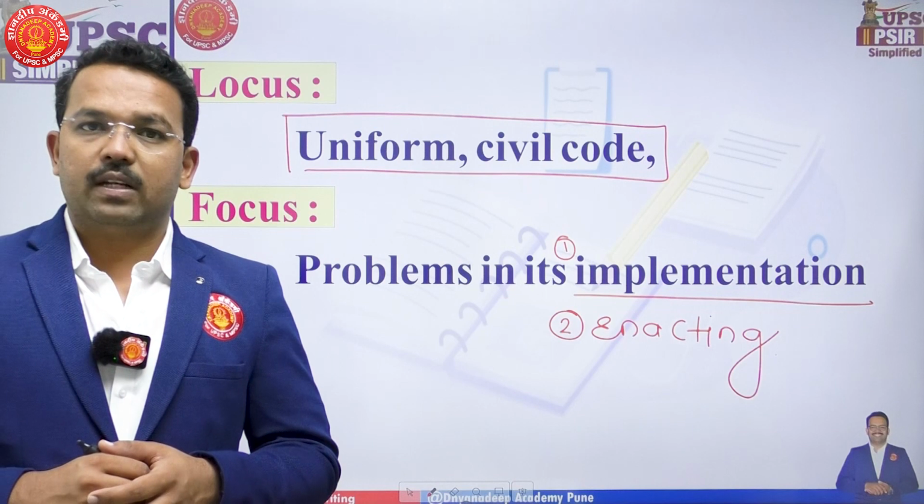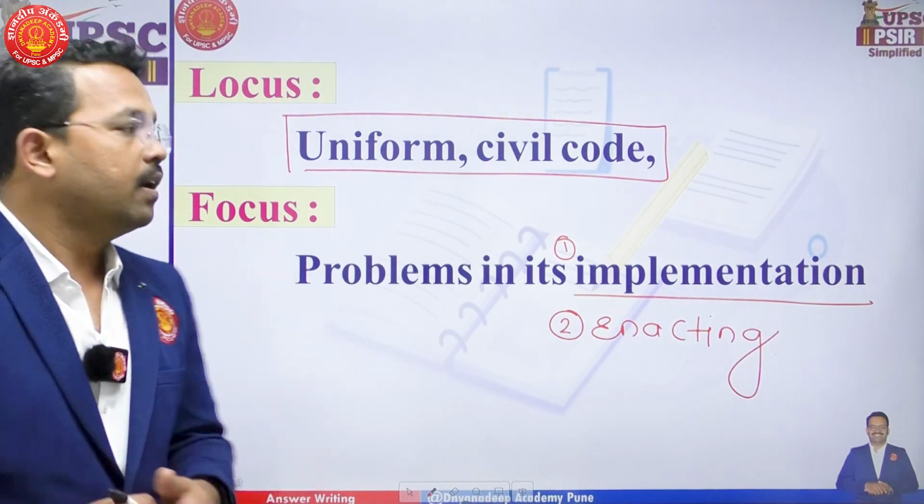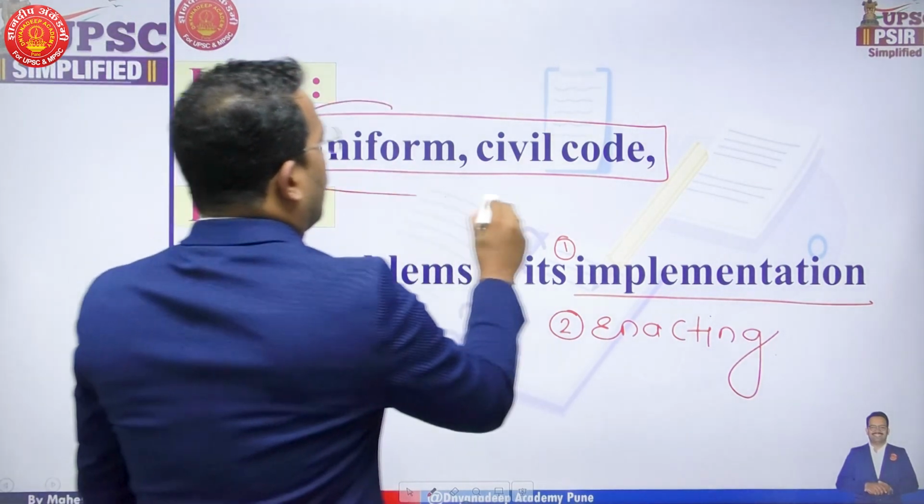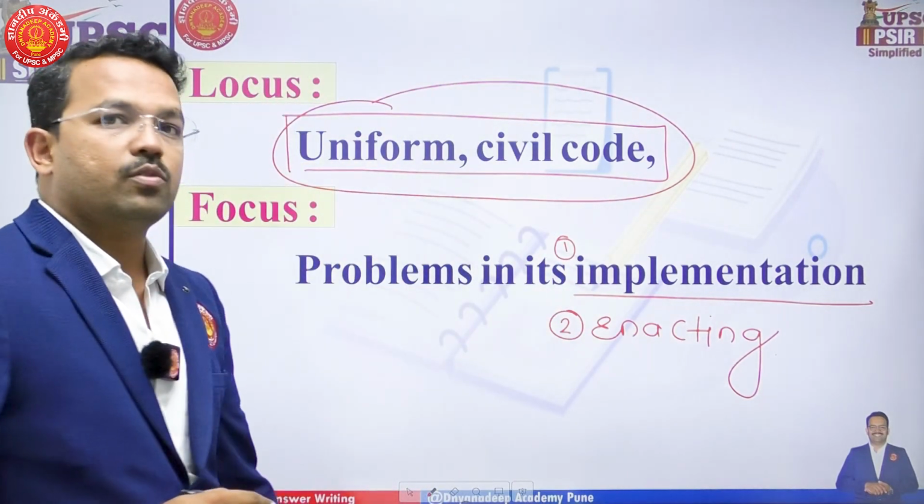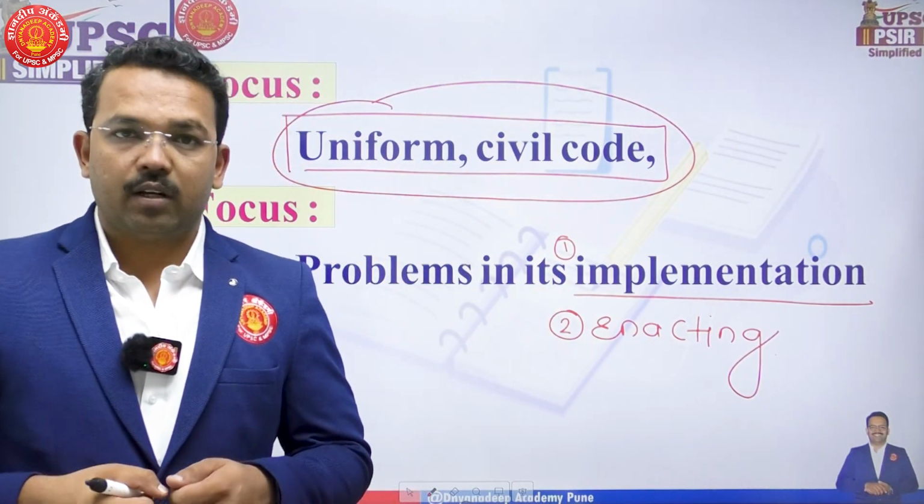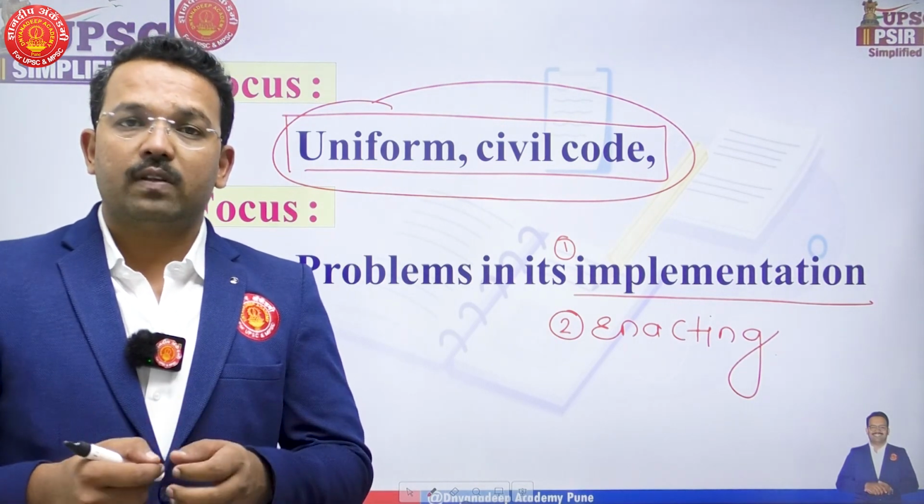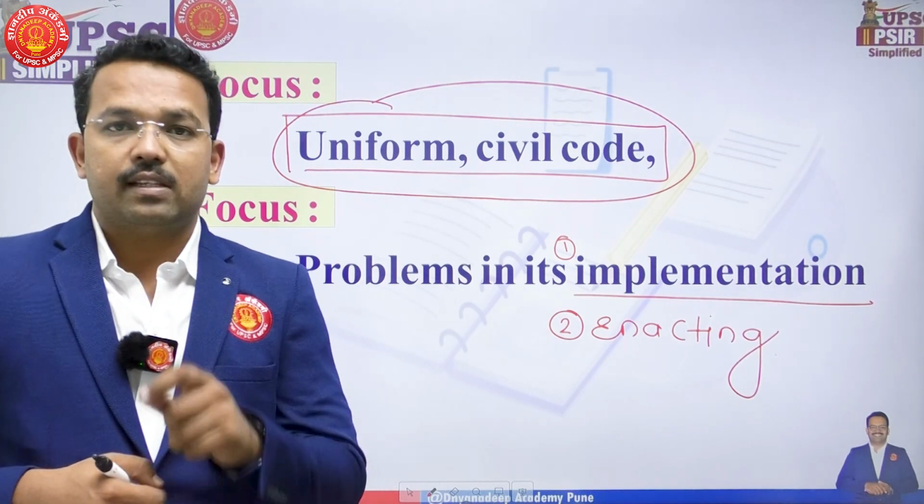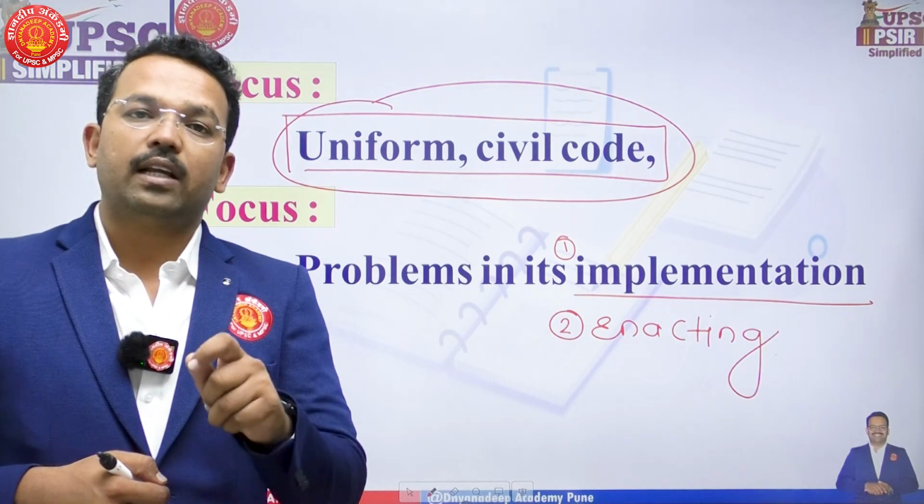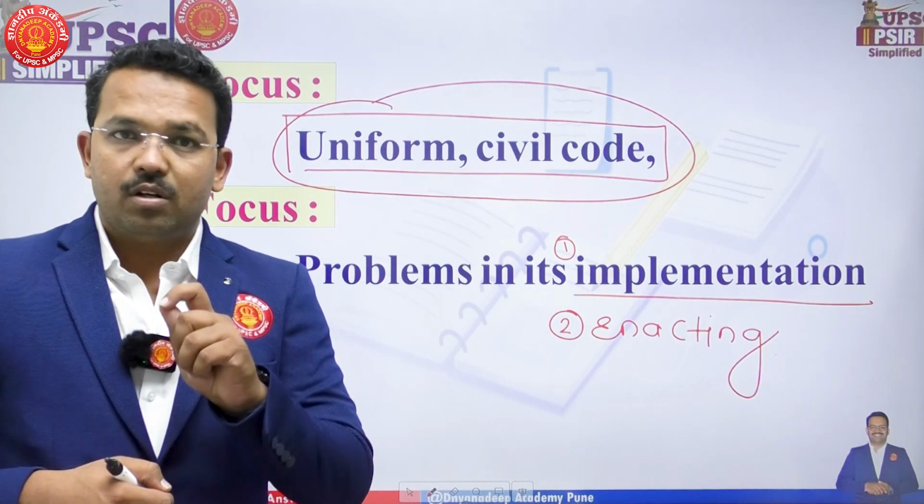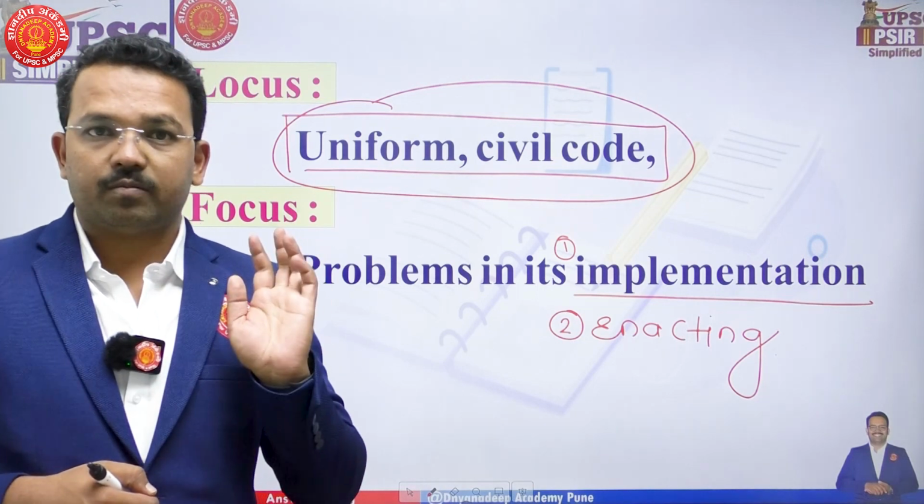Now here the common mistake that most students will commit is that they will write a lot about the Uniform Civil Code. What is the Uniform Civil Code? From where have we taken it? What is the meaning of the Uniform Civil Code? They will write many more things and unnecessarily waste 60 to 70 words on just writing about the Uniform Civil Code, which is not the focus of the question.